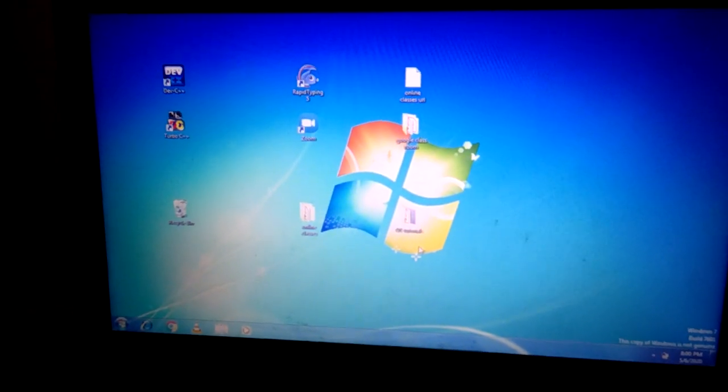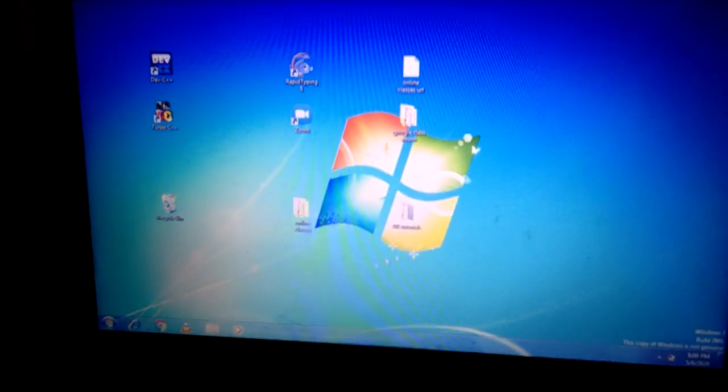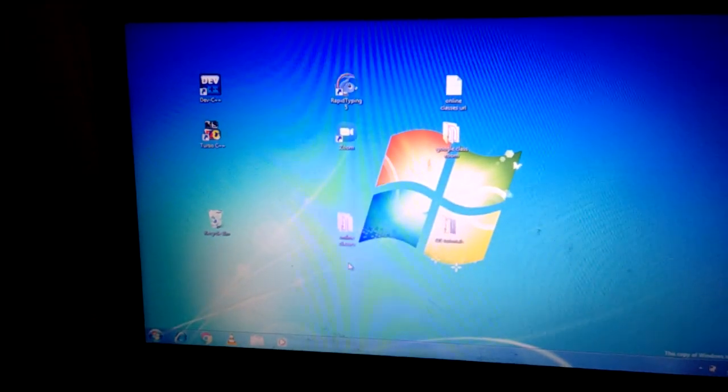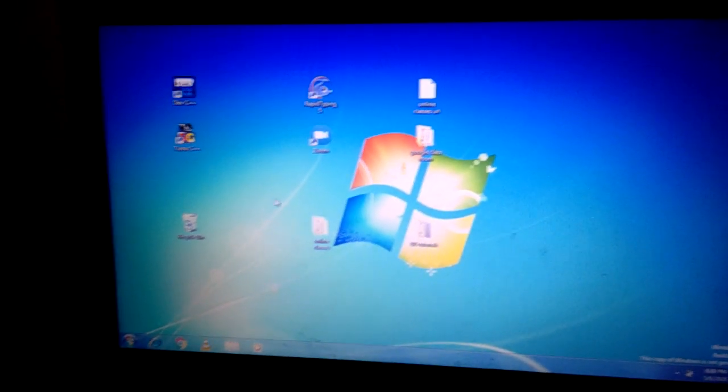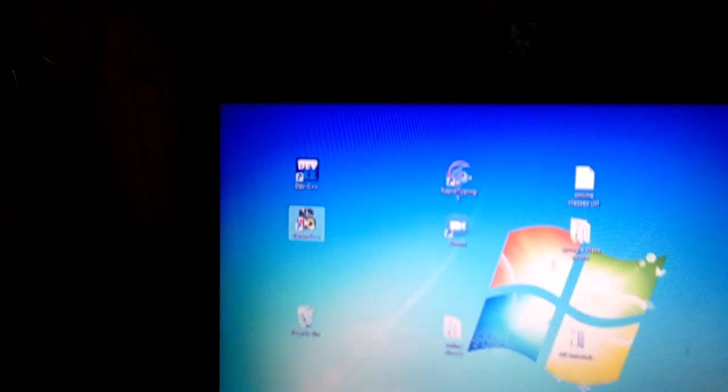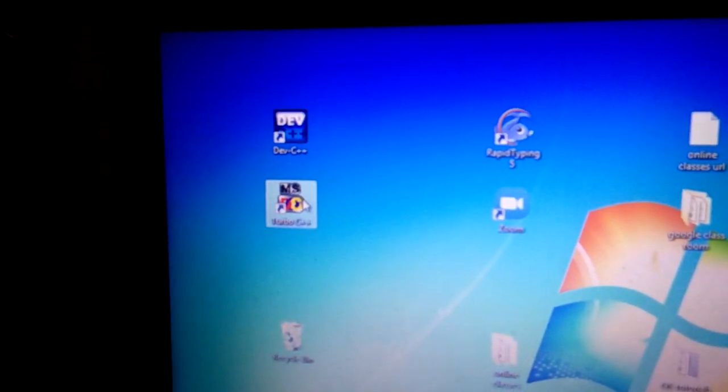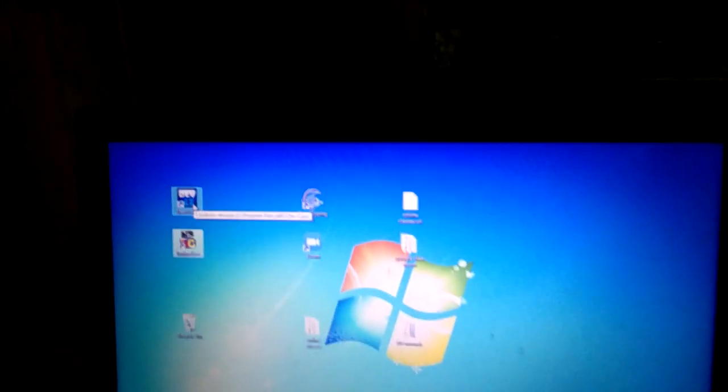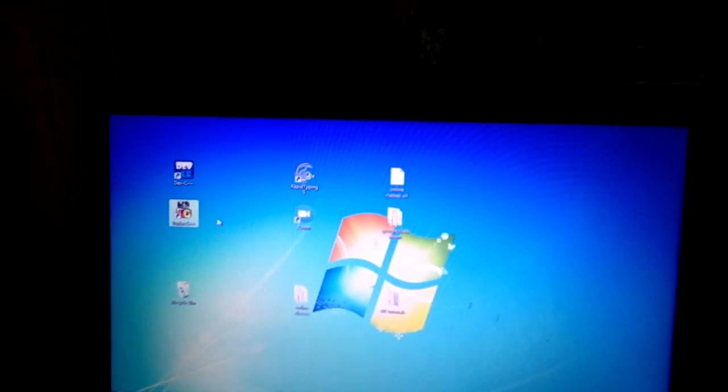Okay guys, let us see how to write, compile and execute a C program in the Windows environment. I have Windows 7 in my laptop, so I have installed two compilers. Look here, Turbo C++ is there. It is also called Borland C++. And I also have Dev C++. You can also install the Visual C++ compiler in the Windows environment.